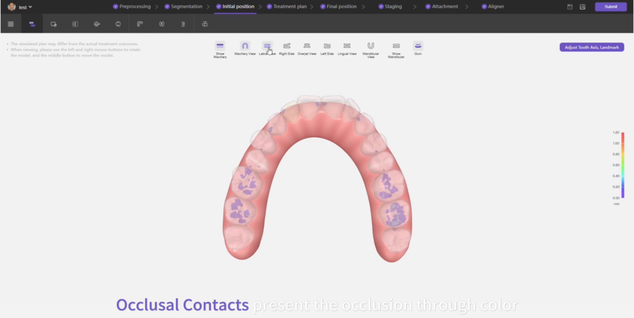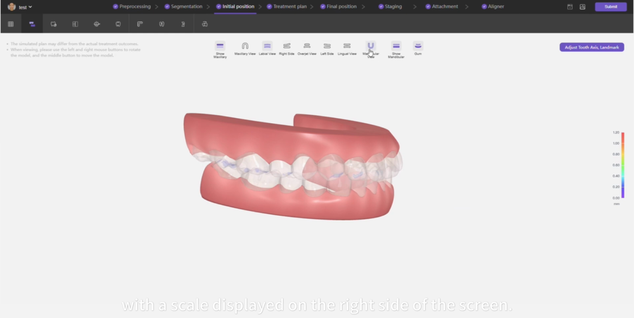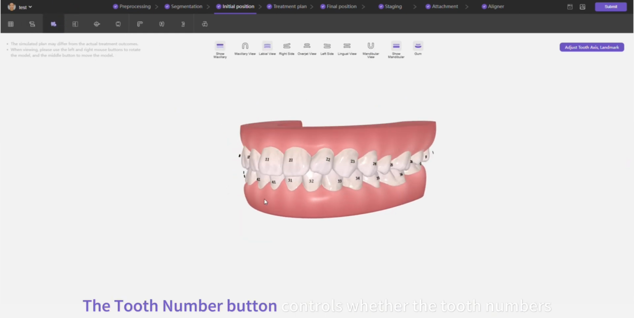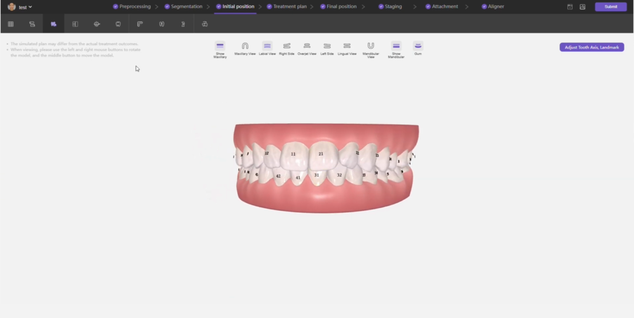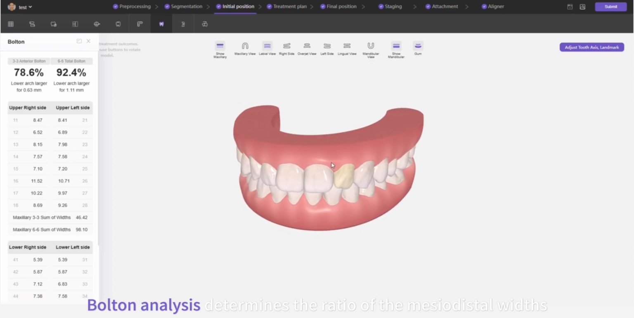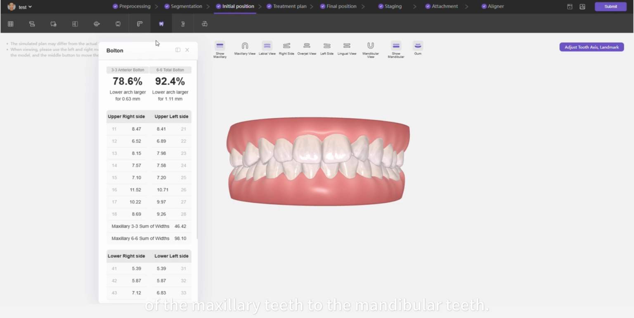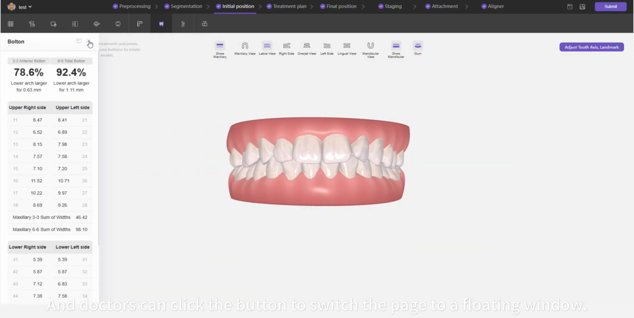Occlusal contacts present the occlusion through color, with a scale displayed on the right side of the screen. The tooth number button controls whether the tooth numbers are shown on the 3D model. Bolton analysis determines the ratio of the mesiodistal widths of the maxillary teeth to the mandibular teeth, and doctors can click the button to switch the page to a floating window.